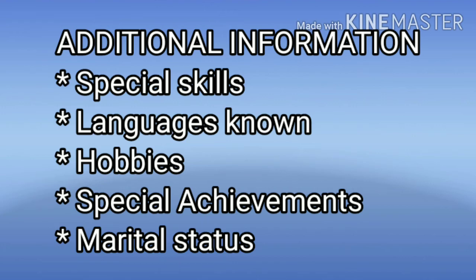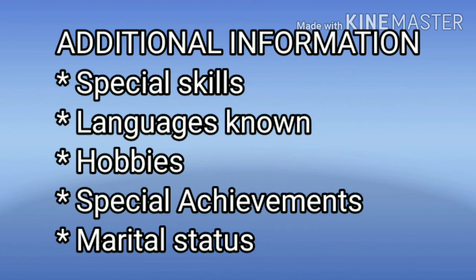Those things can be included in additional information. Then any special achievements or awards secured by the candidate can be mentioned under additional information. Then the marital status can be given under additional information.